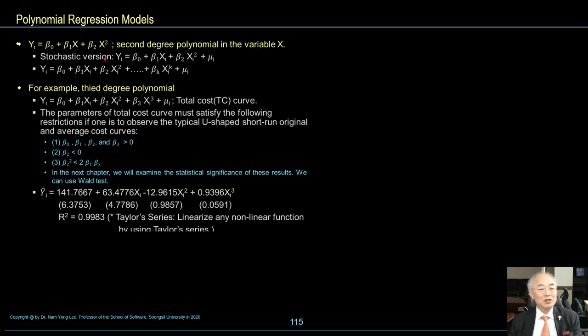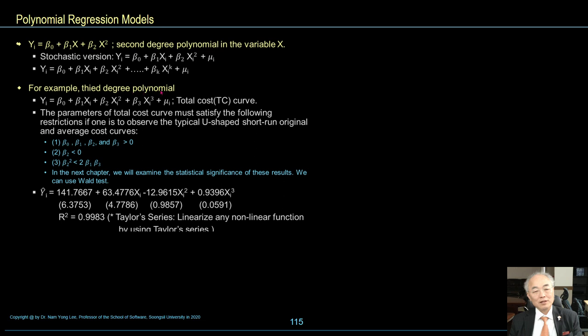The stochastic version of this model is yi equal to beta 0 plus beta 1xi plus beta 2x square plus mu i. The generic form of the polynomial regression model is yi equal to beta 0 plus beta 1xi plus beta 2x square and so on. For example,